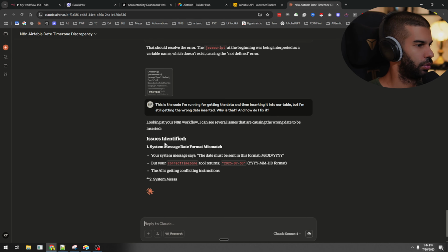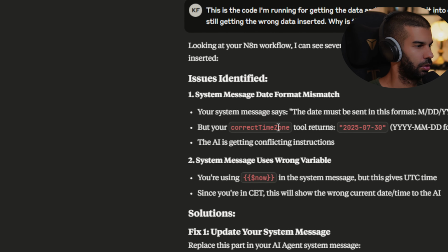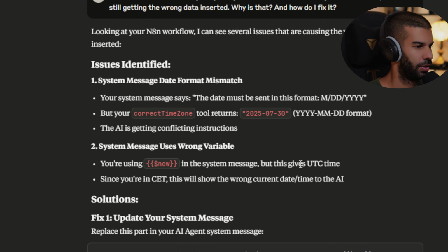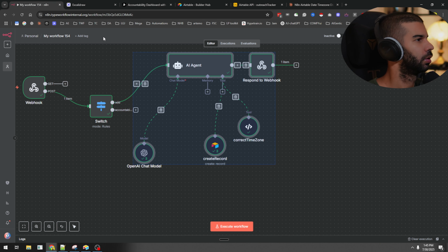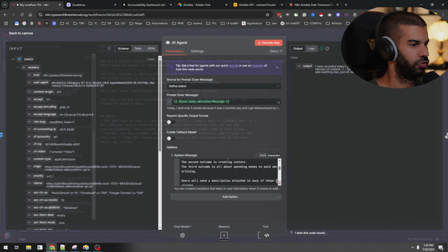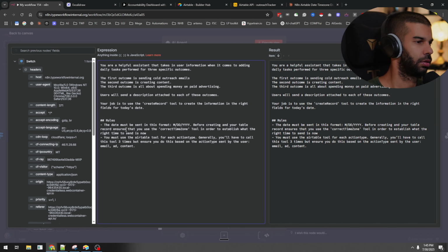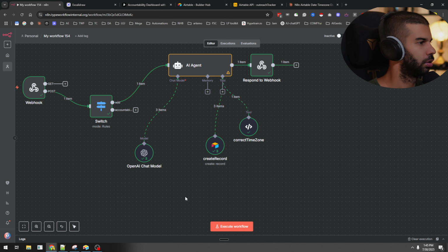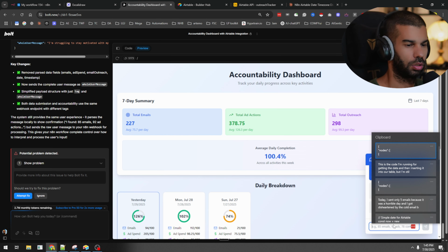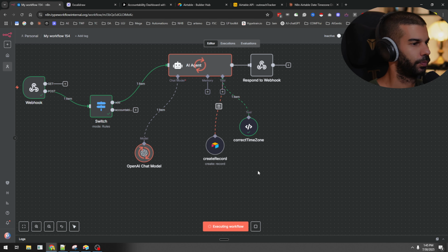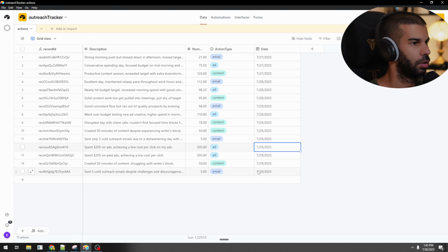I can see several issues. Your system message says the date must be sent, but your correct time zone tool returns that. The AI is getting conflicting instructions. You're using now in the system message. Okay, yeah, fair point. So we just remove the now variable here. Before creating that, let's see if that will make it less ambiguous and maybe more clear. Send. Nope, still getting that.